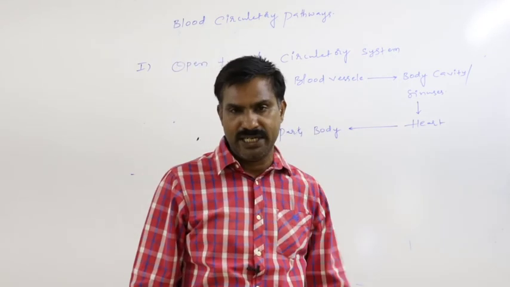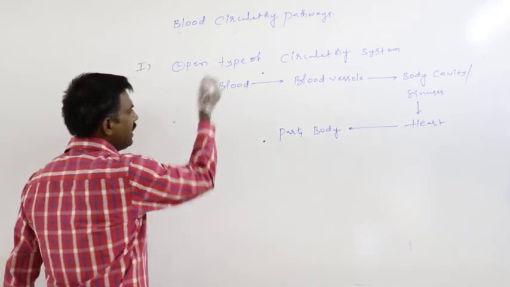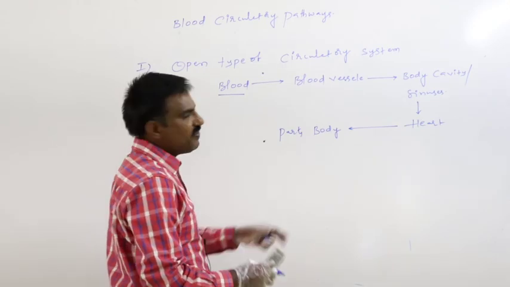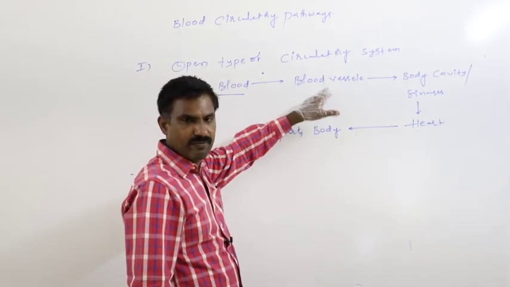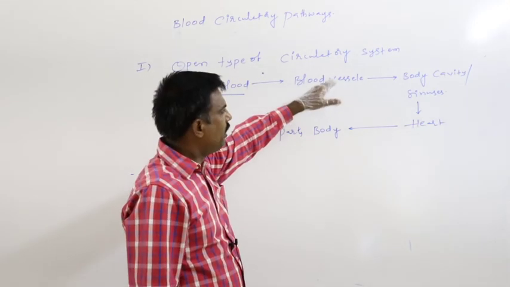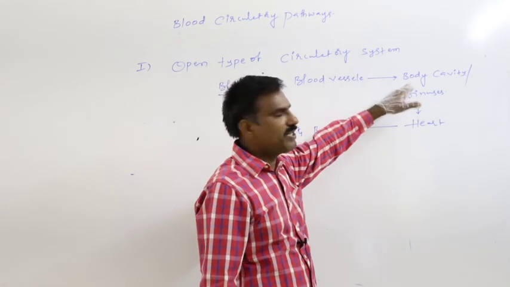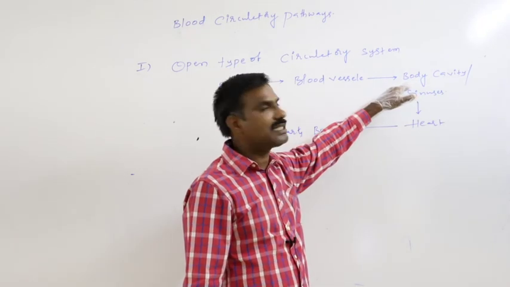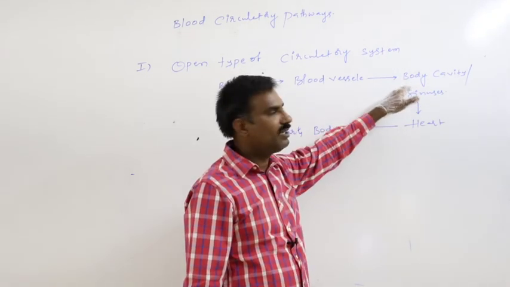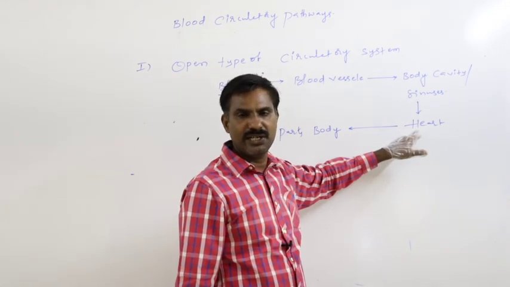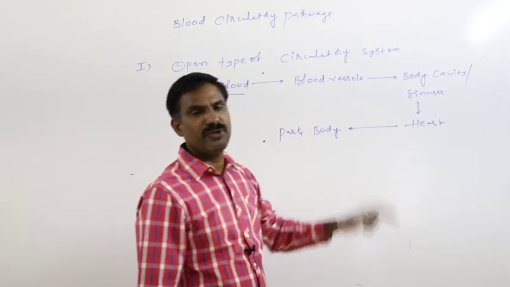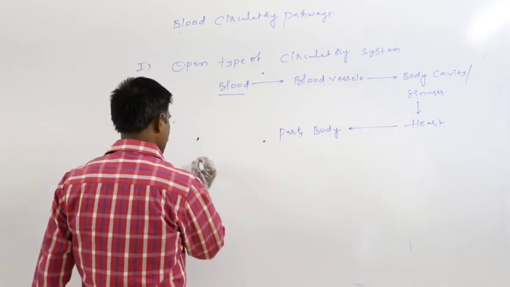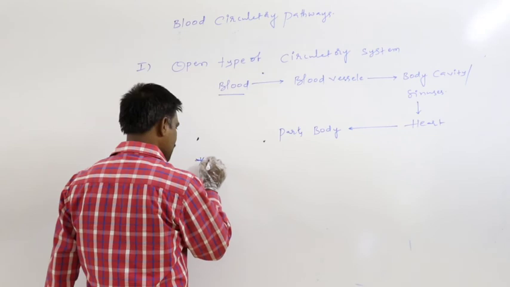Capillaries are completely absent. Blood is at first pumped into blood vessels, but they directly open into the body cavity. From the body cavity, blood is circulated again to the heart, from where it is supplied to the various body parts.